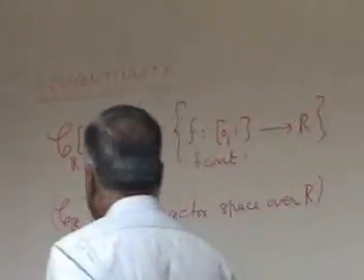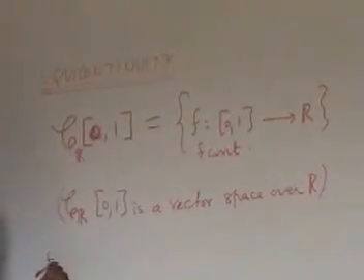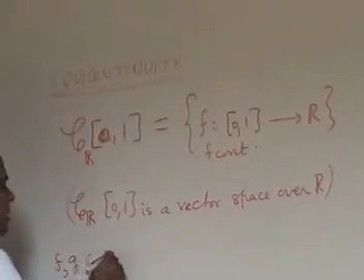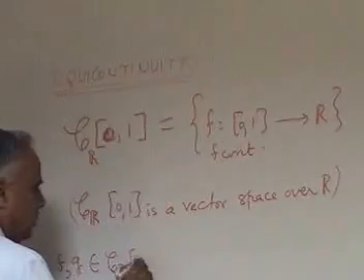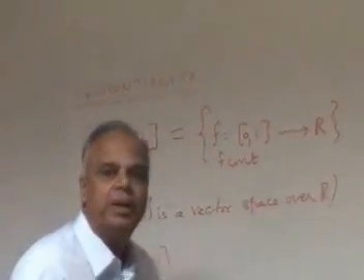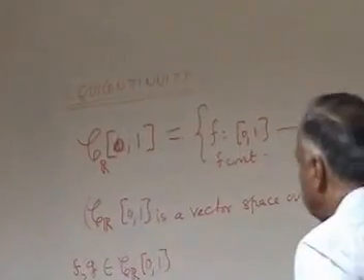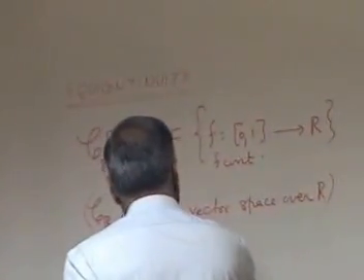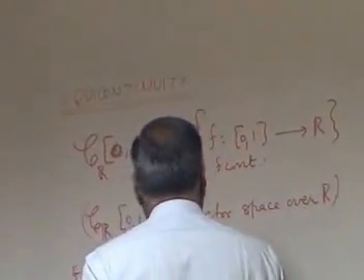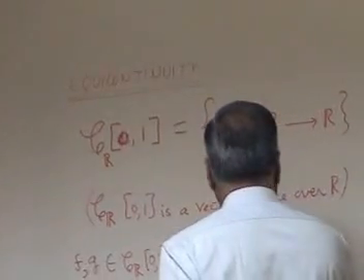So what we do is, if you take f and g in this space, then f minus g is also a continuous function.